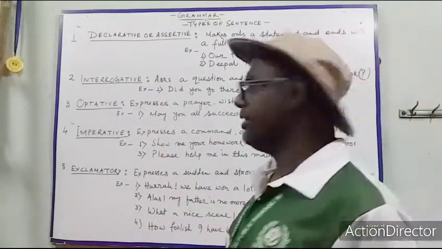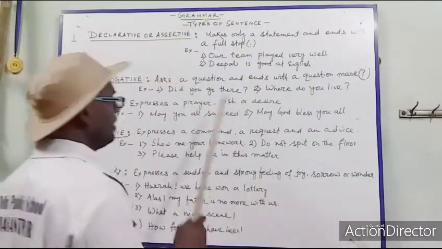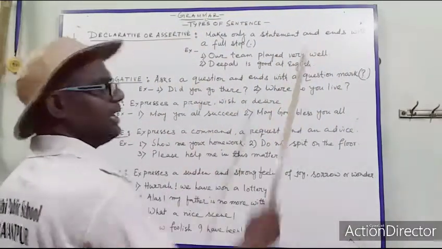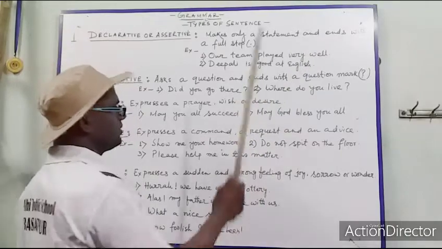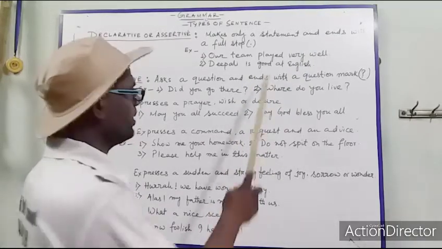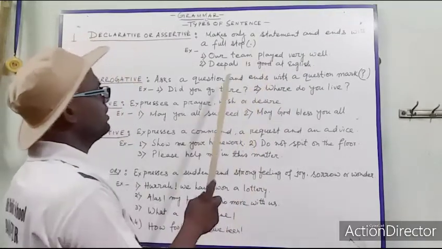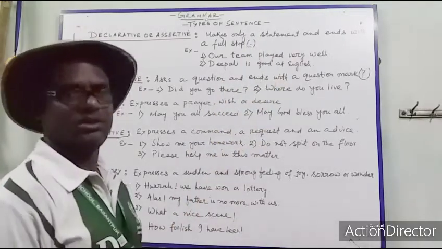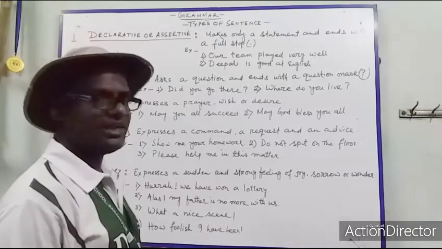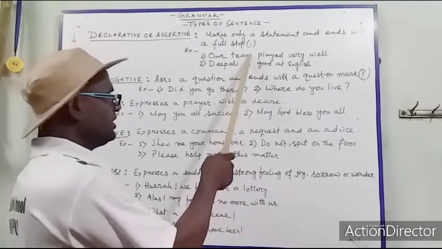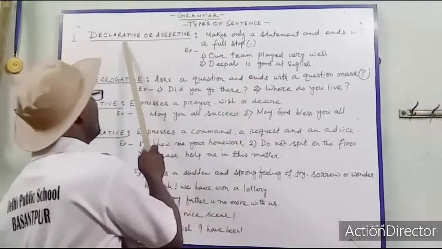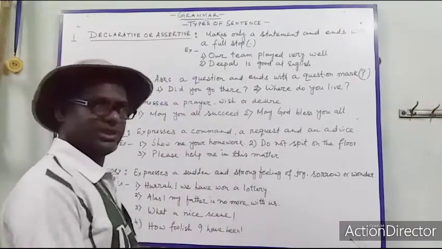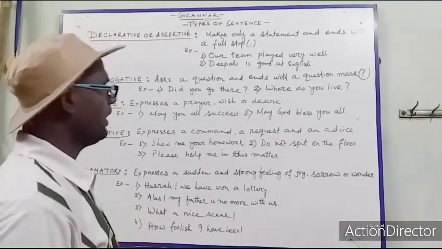Here is the example. You can see, our team played very well. This is a fact, and this is a statement. Next, Dipali is good at English. This is a fact and a statement as well. So these two sentences are declarative or assertive sentences.